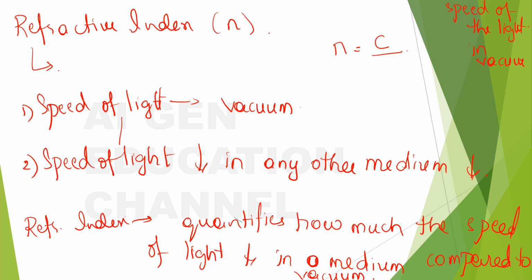And v is the speed of light in the medium that you have considered. Then n will be the refractive index: n is equal to the speed of light in vacuum divided by the speed of light in that medium, and this n is the refractive index. And the greater the refractive index, the greater the bending.